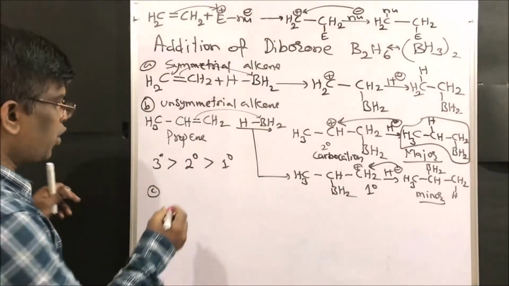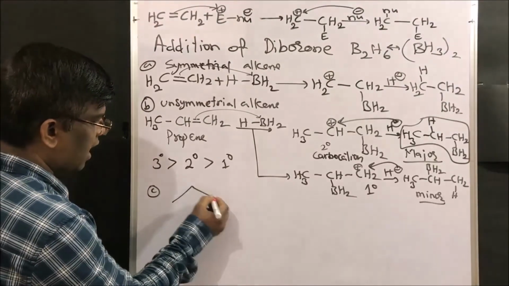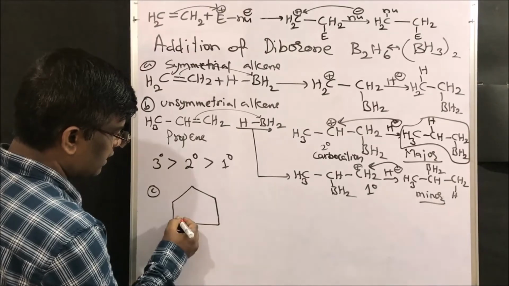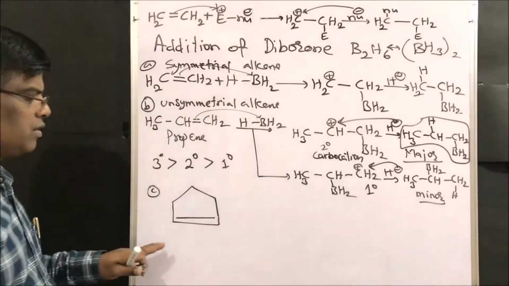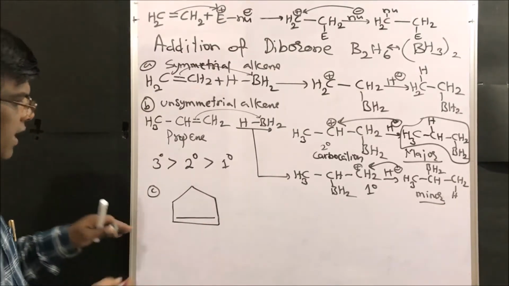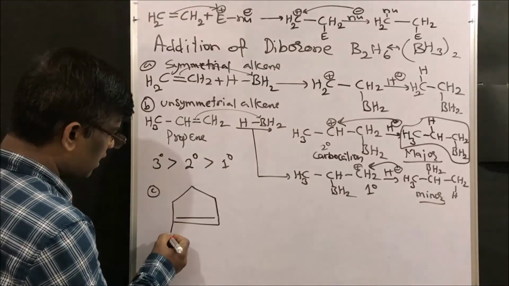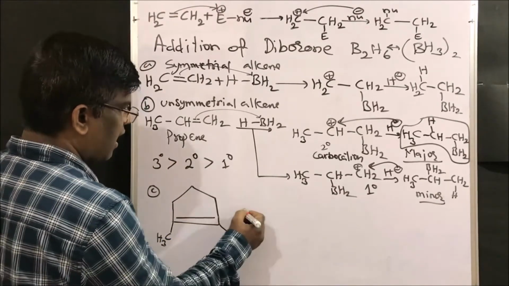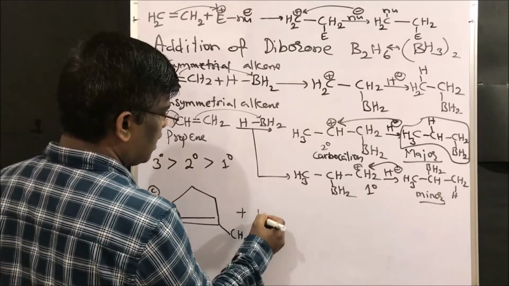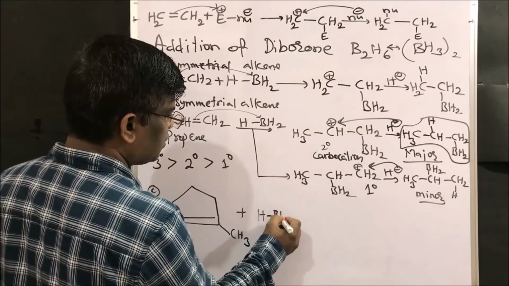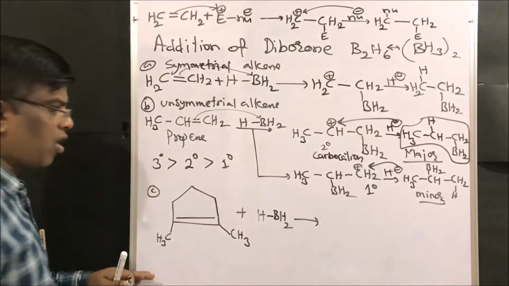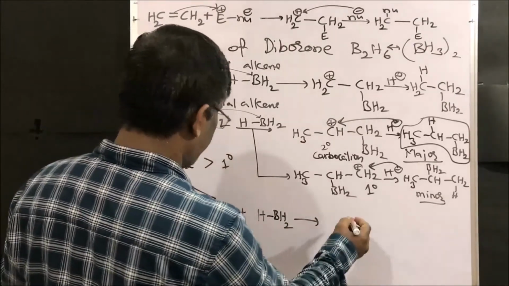Let us take one more example, an unsymmetrical alkene. I am going to take cyclopentene. This is cyclopentene. If I take a methyl group here and do the reaction with diborane, that is HBH2, right? It is going to give the syn addition product, friends.